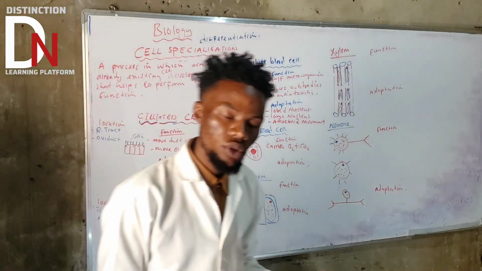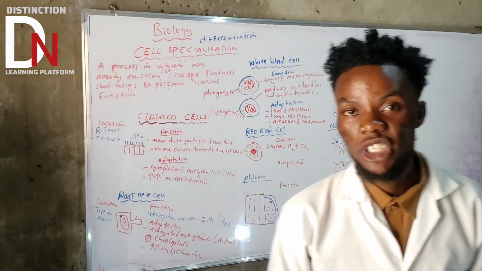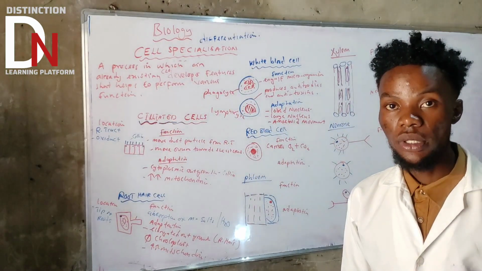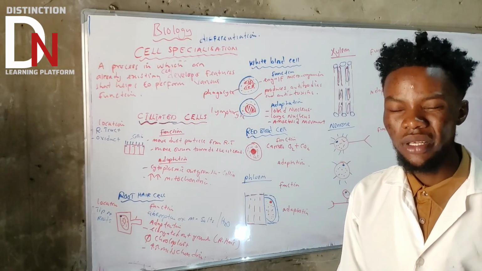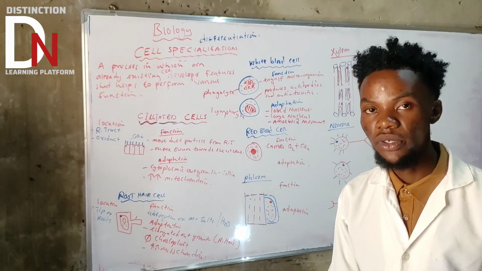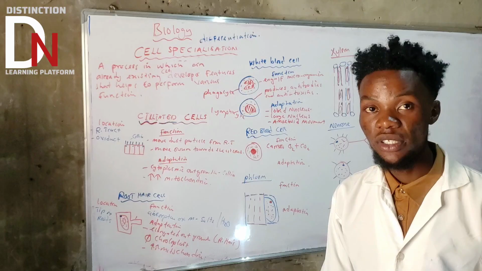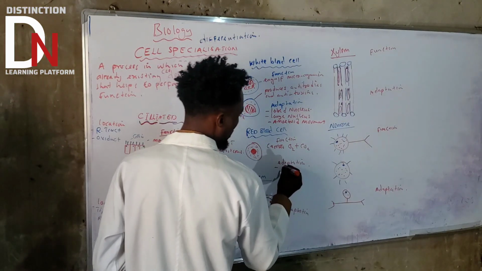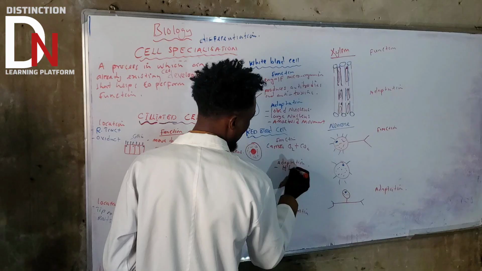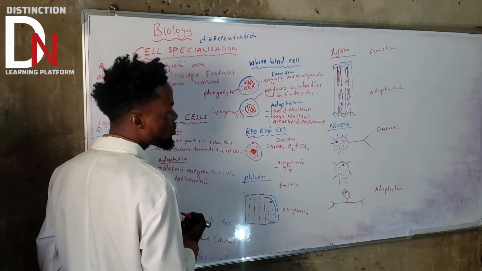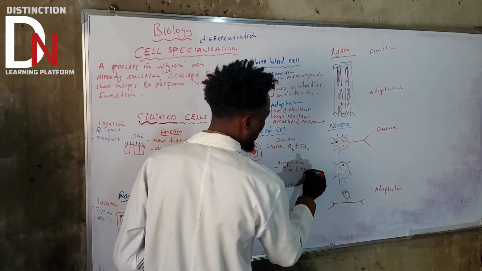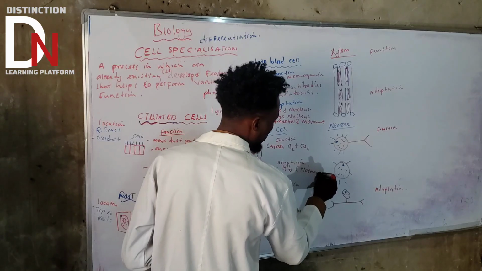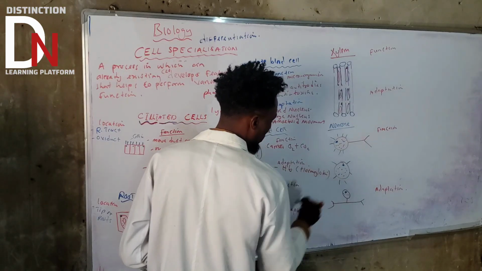Now, red blood cells also have their own adaptation features. What are those? The first important one: the reason why they look red is because they've got the red pigment called hemoglobin. So the first adaptation feature is that they contain HB, that is what we call hemoglobin. Okay, they've got hemoglobin.